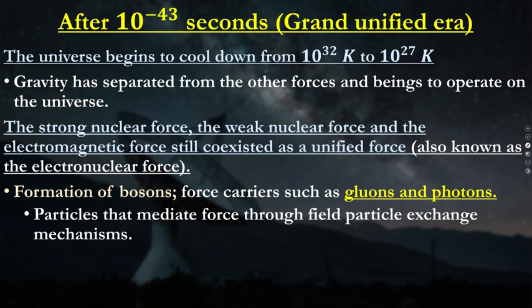Gravity becomes separated from the other forces of physics. Remember, there are 4 fundamental forces. We'll show them in a second. The strong nuclear force, the weak nuclear force, and the electromagnetic force were still existing as one force. We got the formation of bosons.